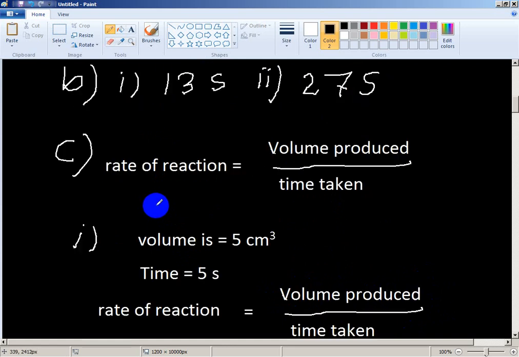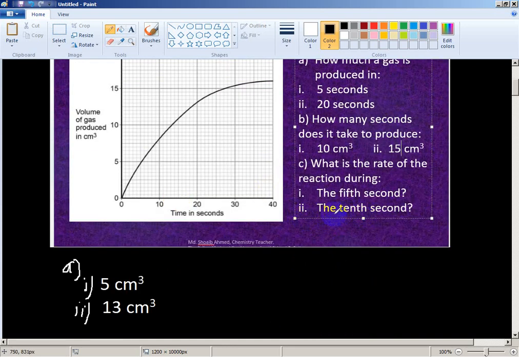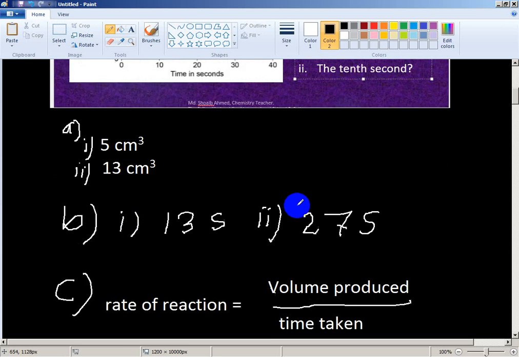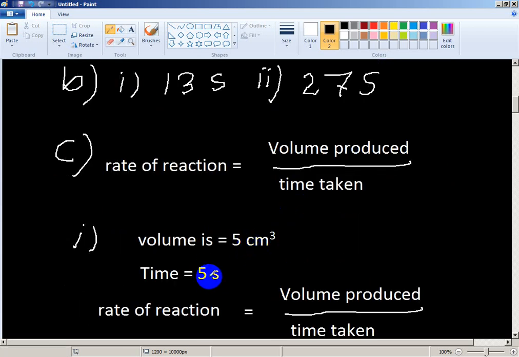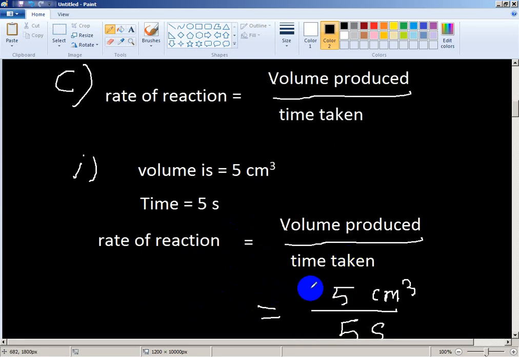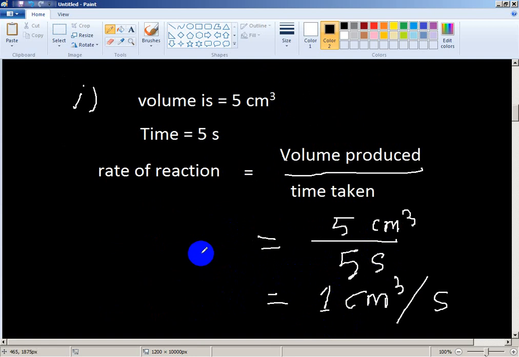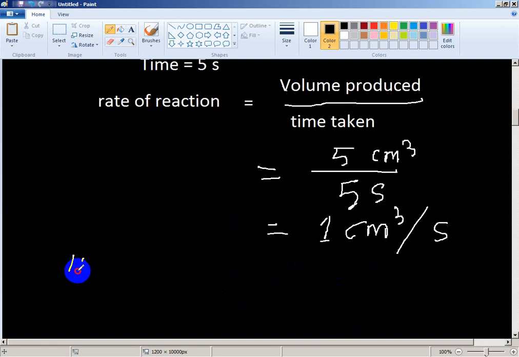Now question number 2 is for yourself. You solve question number 2 by yourself. What is the rate of reaction at the 10th second? When time is 10 seconds, you will find the volume from this graph. Then you write time is 10 seconds, and the volume you will find from the graph. Then you write this equation formula, then you put in the values and get the marks. Question 2 is your homework.